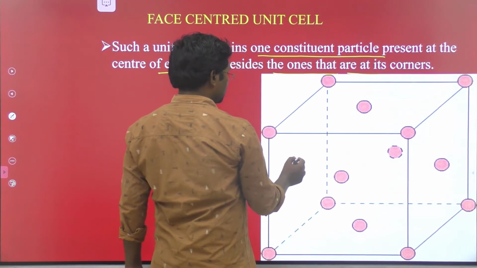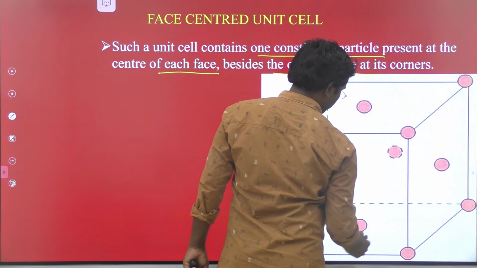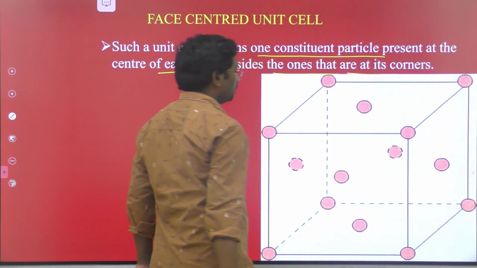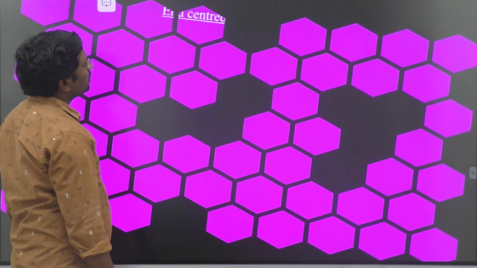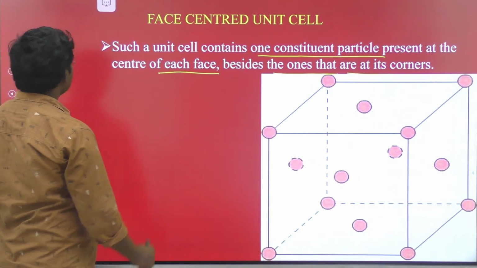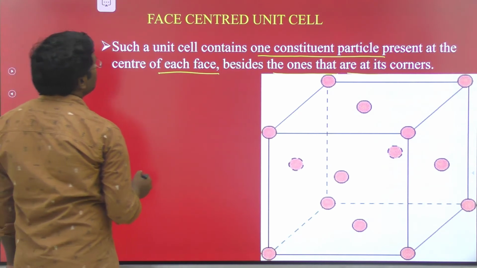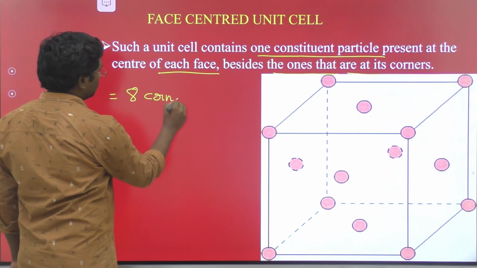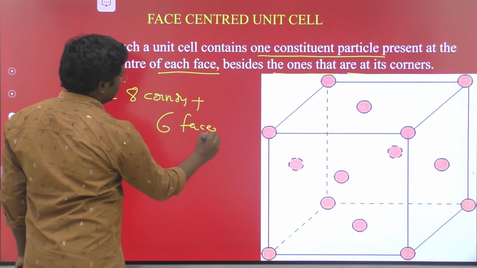They are also present in 6 faces: first face, 1, 2, 3, 4, 5 and 6. So in face centered, atoms are present at 8 corners plus 6 faces.